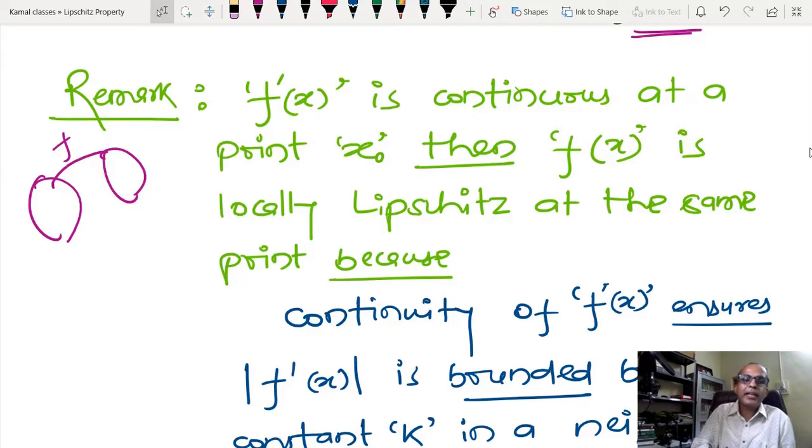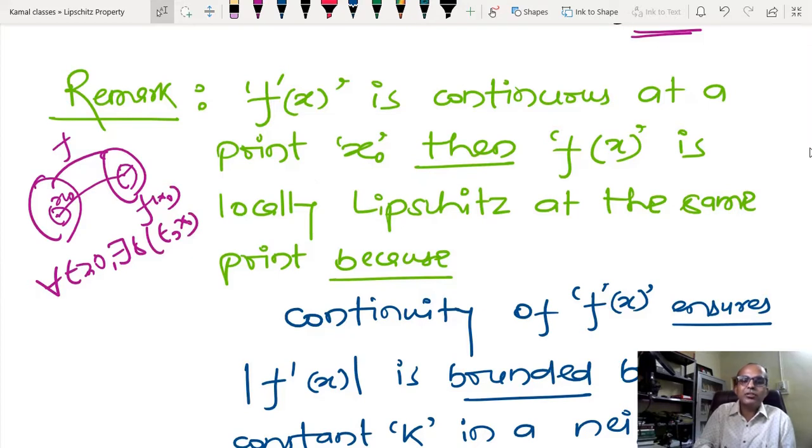To talk about continuity at this point x0, we map it to f(x0), and after that I create an epsilon ball. For every epsilon greater than 0, there exists a delta that is a function of epsilon and x0, because we are talking about continuity at x0.